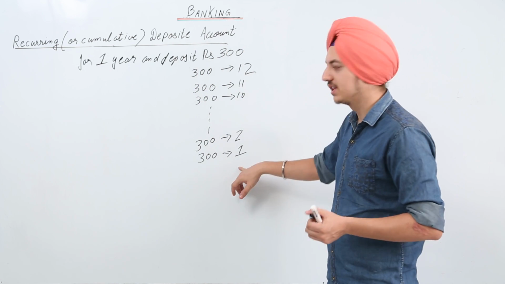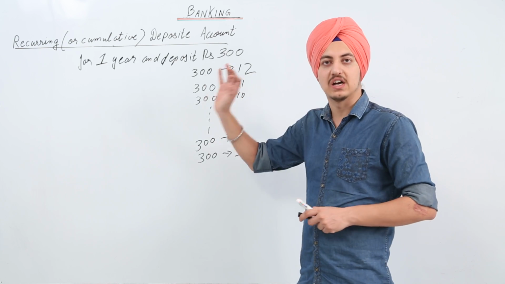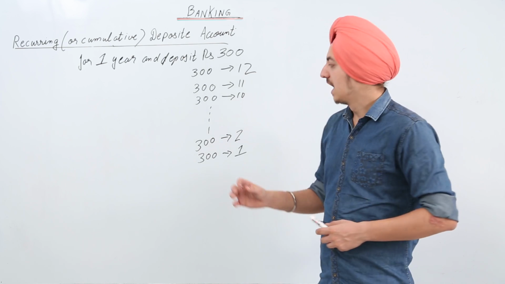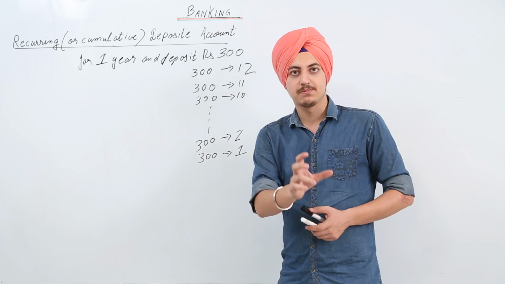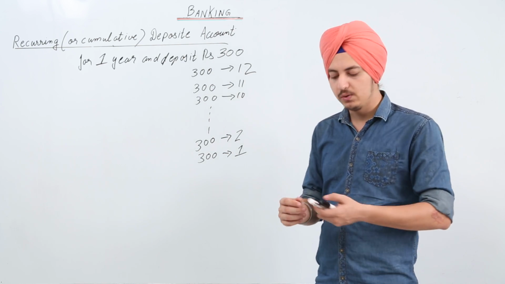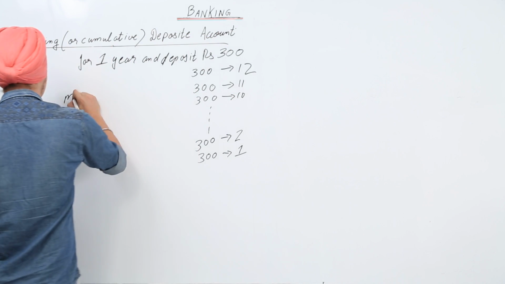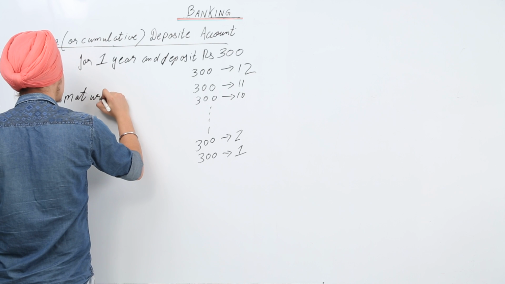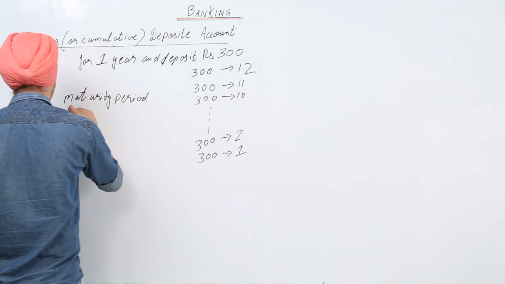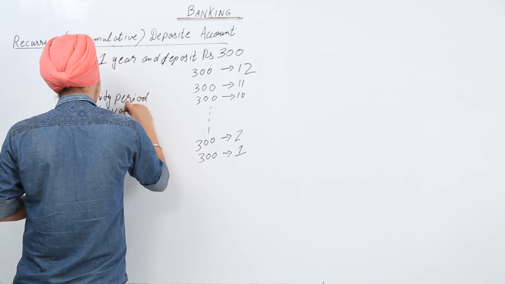The last month, or the time at which the money has to be paid by the bank to the bearer of the account, that time is called the maturity time or the maturity period. And the value that the person gets, the principal, all the money that he is given, plus the interest, is called the maturity value. So we have two terms: maturity period and maturity value.